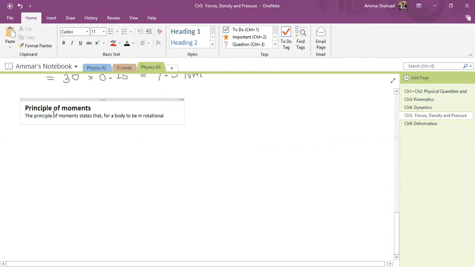So if you have rotational equilibrium, that means if the object is spinning, it will keep spinning. If the object is not spinning, then it will not spin as long as it is in rotational equilibrium. To spin a non-spinning object, you will have to disturb the equilibrium. You will have to apply an extra torque, and then it will start to spin. As long as it is in its original equilibrium, its spin will remain the same.